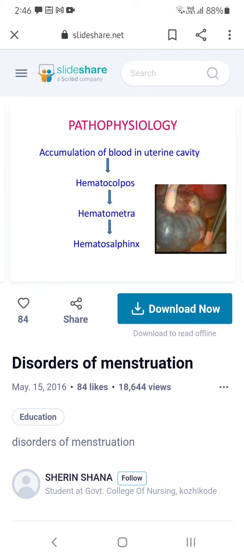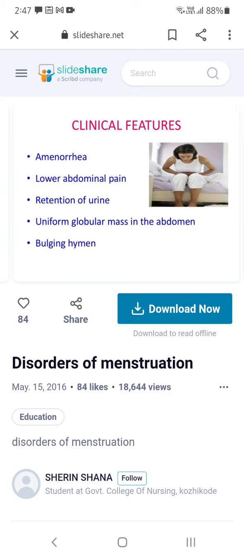So what is the pathophysiology? Accumulation of blood in the uterine cavity: hematocolpos, hematometra, hematosalpinx. Due to the obstruction of the blood flow, the blood inside keeps collecting. First it becomes hematocolpos, after that hematometra, and after that hematosalpinx. That means the salpinx, the area of the fallopian tubes, everything will be involved and filled with blood.